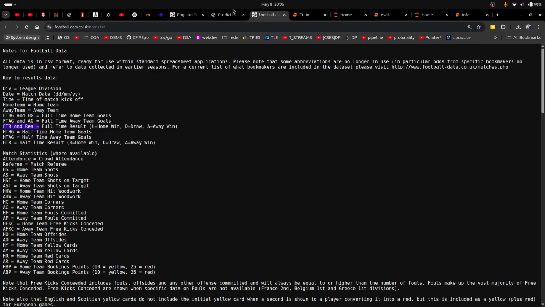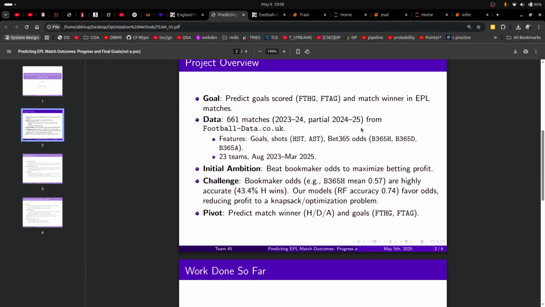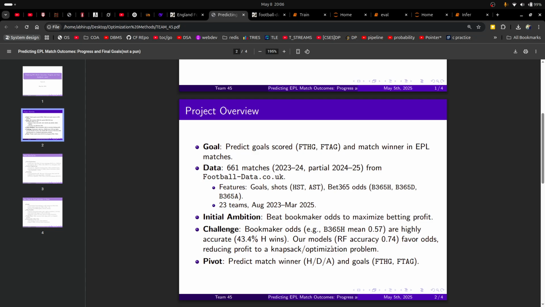Okay. So our initial ambition was to beat the bookmaker odds, but we found out during the course of this project that beating bookmaker odds is next to impossible, because not only are they extremely accurate, but they are also dynamic, which means that they don't remain constant throughout the game. The bookmaker odds might start off with something, but eventually during the course of the game they'll change to the correct value. So they'll always reflect the correct value, because these are past matches data. So we made a pivot to predict the match winner and the goals scored.